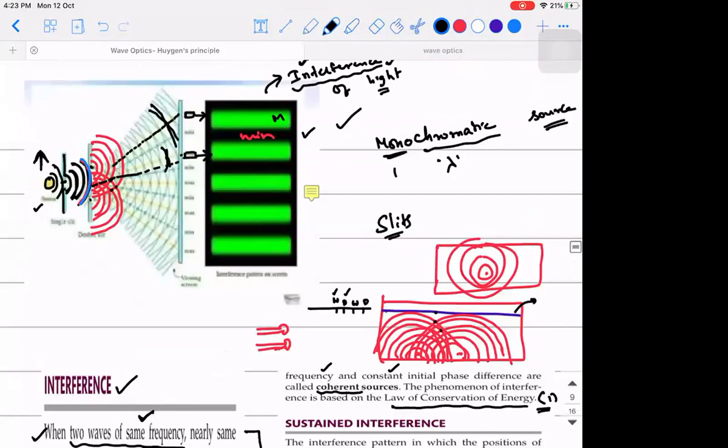Initially, let's say this light had intensity I1, this light also had intensity I1. So I1 plus I1 is going to give you 2I1. There are two operations that are possible mathematically. You can add them or subtract them. When you subtract, it is going to be 0. So if the intensity gets added, you get a bright spot like this. If the intensity gets subtracted, you will get a dark spot. But if you observe, in a complete bright and dark spot, how much is the total intensity? It is still 2I only. Initially, before this pattern, what was there? It is still 2I. So you are able to understand the energy is not lost. Rather, redistribution is taking place.